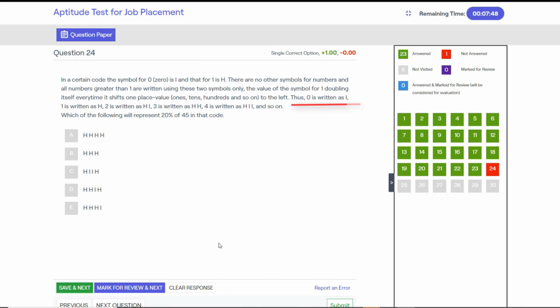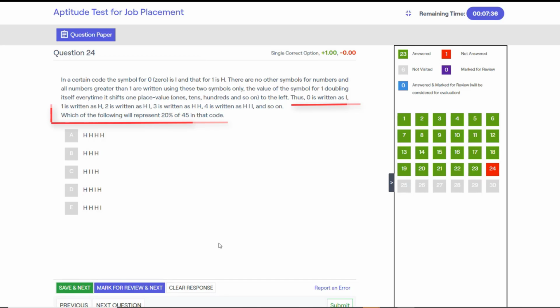Thus, 0 is written as I, 1 is written as H, 2 is written as HI, 3 is written as HH, 4 is written as HII, and so on. Which of the following will represent 20% of 45 in that code? So it's clearly following the binary format.